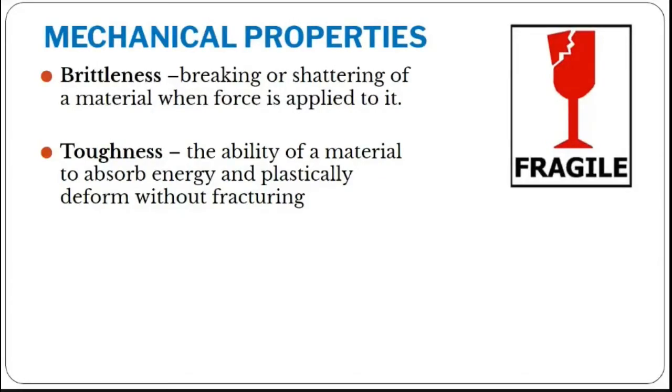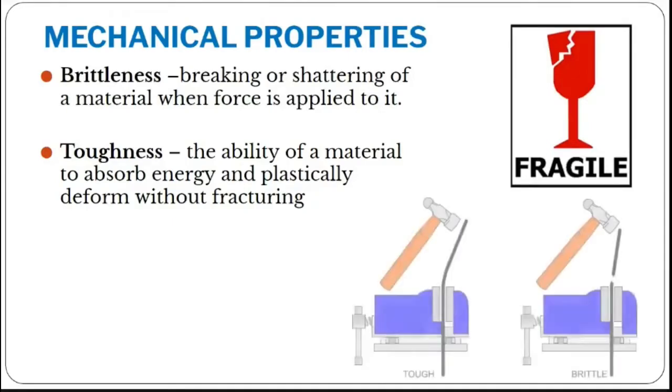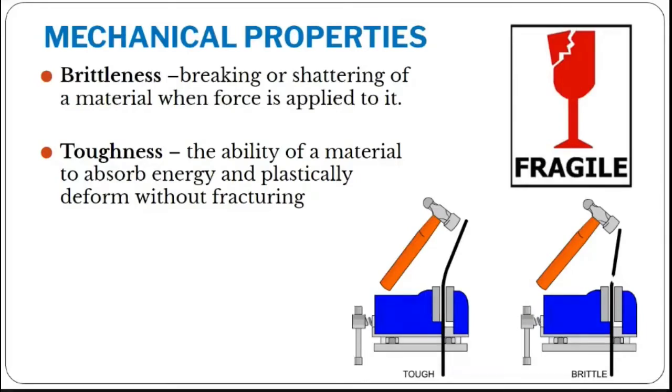The next one is toughness. Toughness is the ability of a material to absorb energy, right? For example, if I apply impact load, let me consider you have a steel rod. With a hammer, if I hit the steel rod, if it is a brittle material, it will break. If it is a tough material, it will bend instead of breaking. So it will absorb the energy. Whatever force we apply, it won't deflect that much. It will absorb it, so it can withstand. That material we call a tough material.